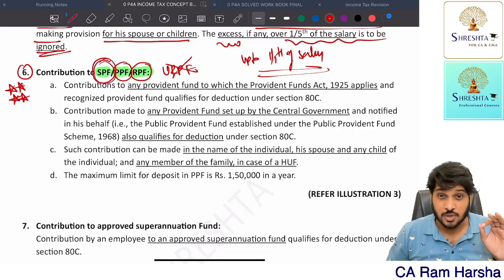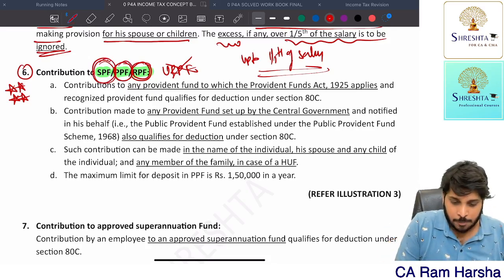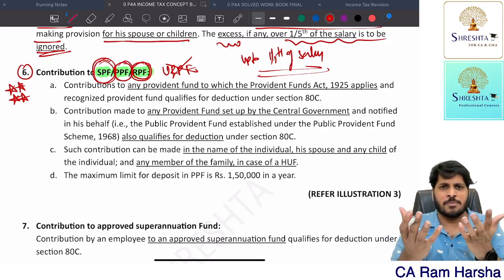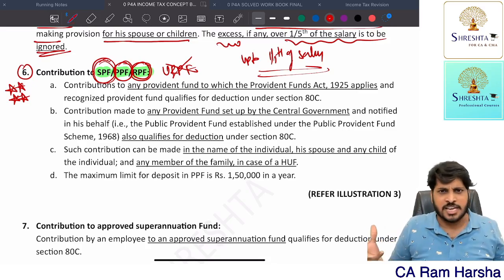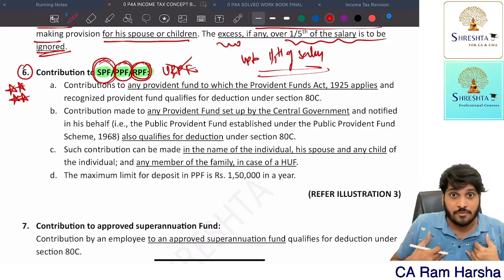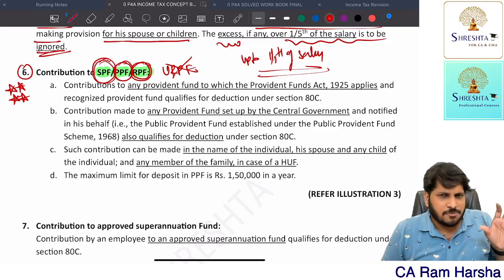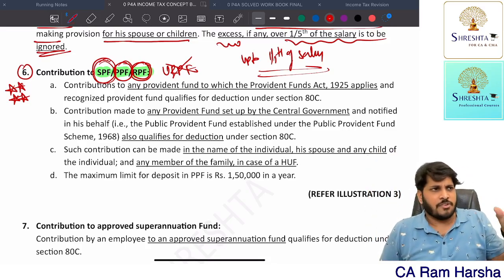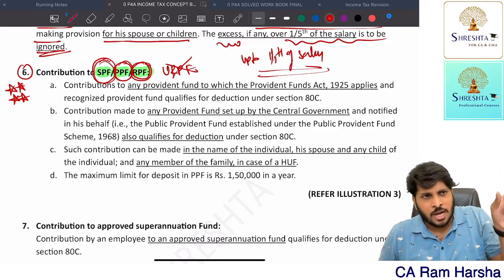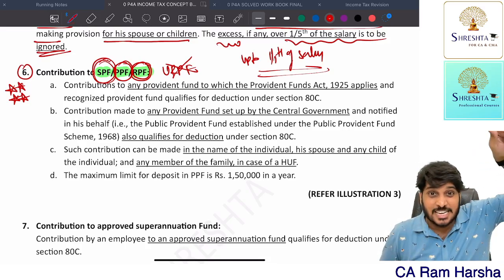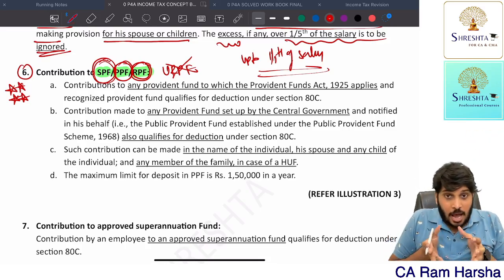Statutory provident fund is for government employees. Recognized provident fund is for private sector employees. Public provident fund is for the general public like you and me, whether we are working or not in a company. I am a self-employed business person. I am not working anywhere as an employee. If I want to contribute to provident fund, public provident fund is available. Suppose my friend is working in a company, Wipro, Flipkart, like that. So they are working in companies. The company itself contributes to recognized provident fund. They will also contribute to recognized provident fund. Getting it? So I am an employee working in a company.